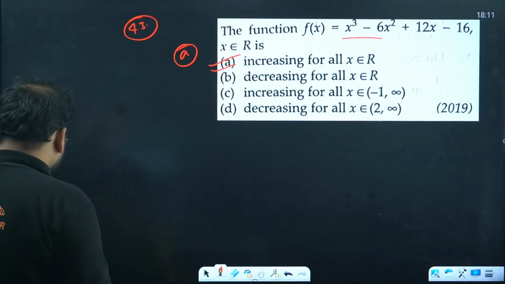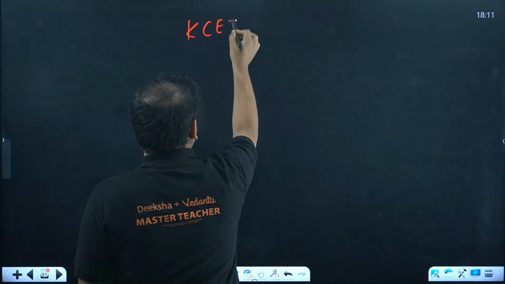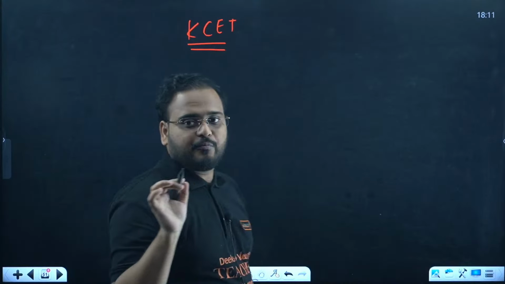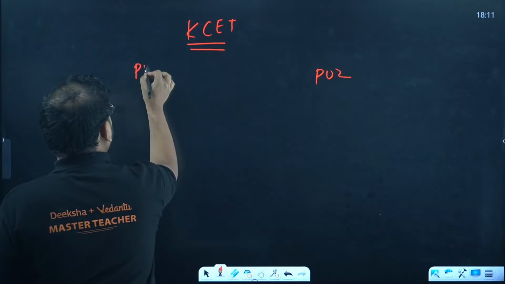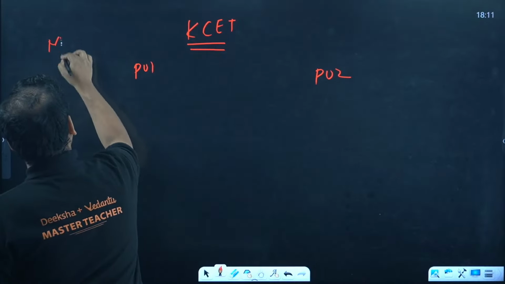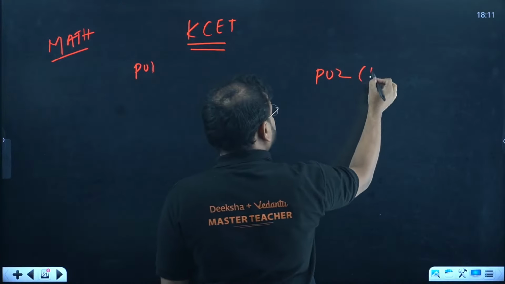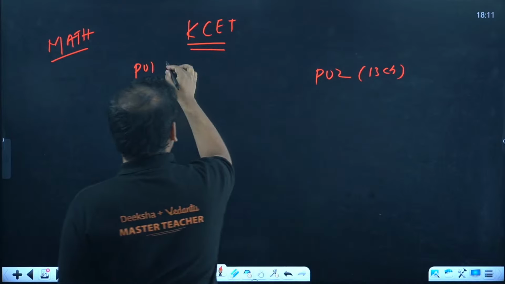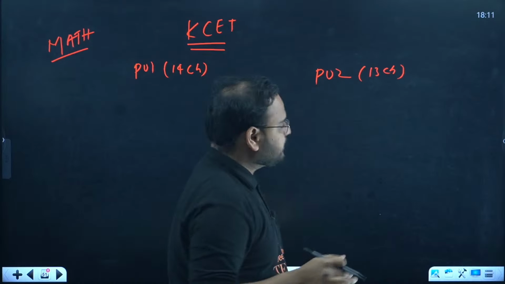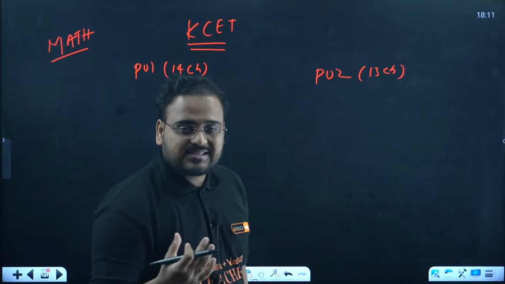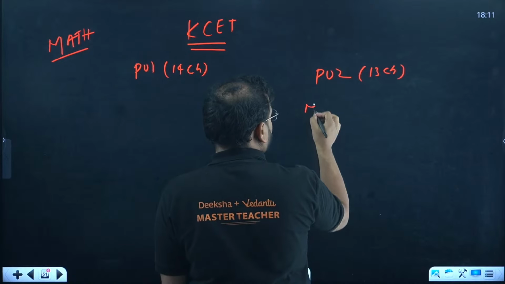Now before I move on, Deepti needs help. First of all, KCET. First of all, you should know that in PU2 and PU1, I'm talking about just maths, we have 13 chapters and 14 chapters. Weightage and everything I've already given to all of you. Since you are still scared and feeling overwhelmed, try to finish the easier ones first.